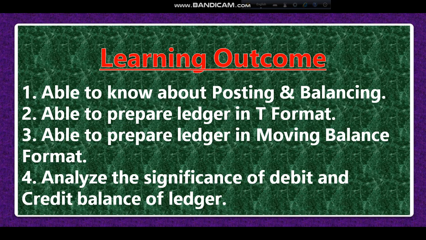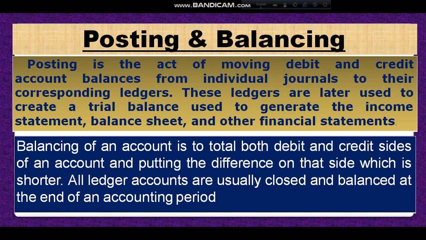Dear student, let's come to our class. Posting and balancing. Posting is the act of moving debit and credit account balances from individual journals to their corresponding ledgers. These ledgers are later used to create a trial balance, used to generate the income statement, balance sheet and other financial statements. That means, dear student, posting means transfer from journal to ledger. In the journal we analyze the transaction into debit and credit, and from that we transfer to different accounts in the ledger. This is called posting.